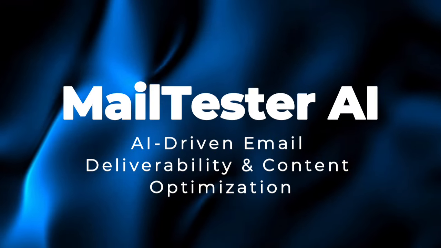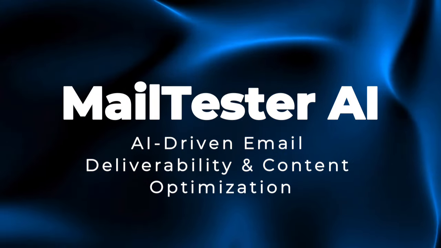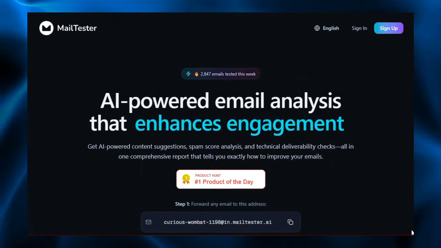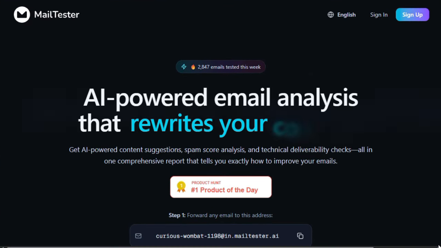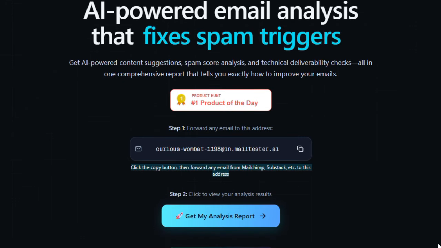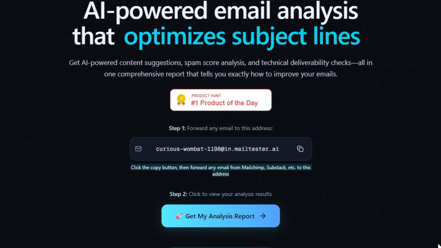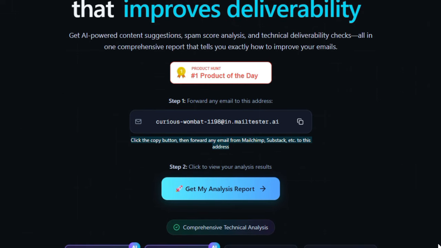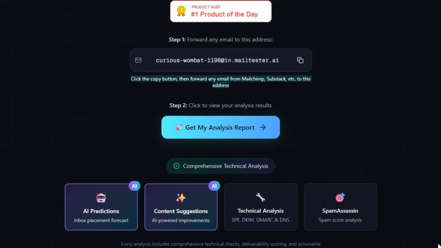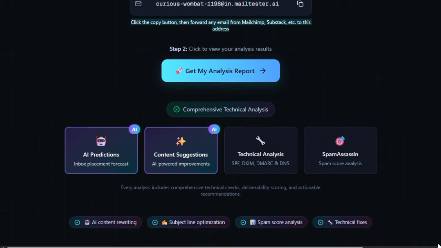Project number 4, MailTester AI, AI-driven email deliverability and content optimization. This project truly stands out because it unifies deep technical email deliverability checks with AI-level content rewriting into a single seamless experience. Unlike tools that treat authentication, SPF, DKIM, DMARC as a separate niche, this system merges both worlds, inspecting the DNS and header setup and scanning the actual message content for spam triggers, weak phrasing, and subject line issues.